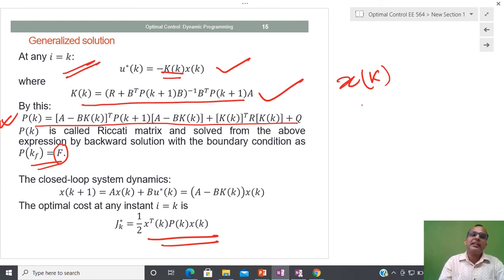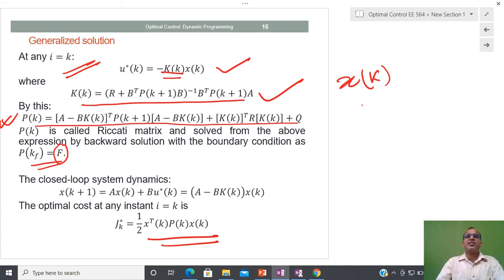After that I took the generalized linear time invariant discrete time system, and using again the principle of optimality and dynamic programming, we saw that it is possible to design the closed loop control, where the gain of that control comes from the solution of the Riccati equation.